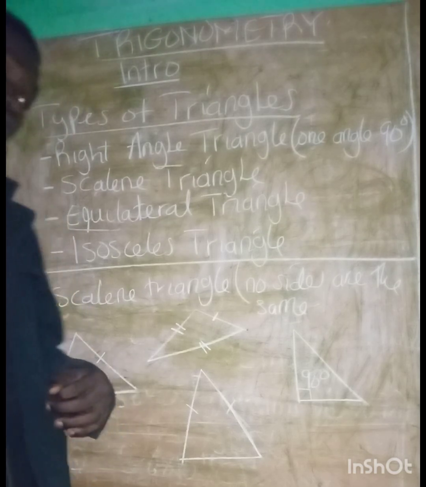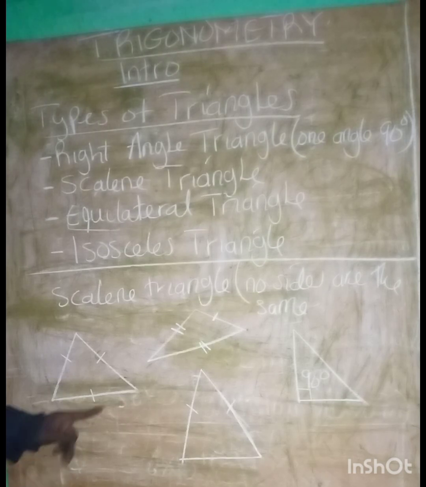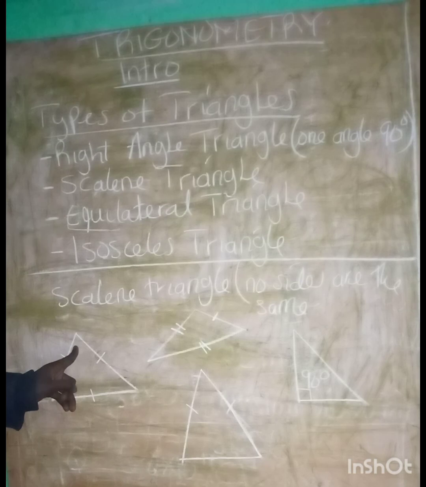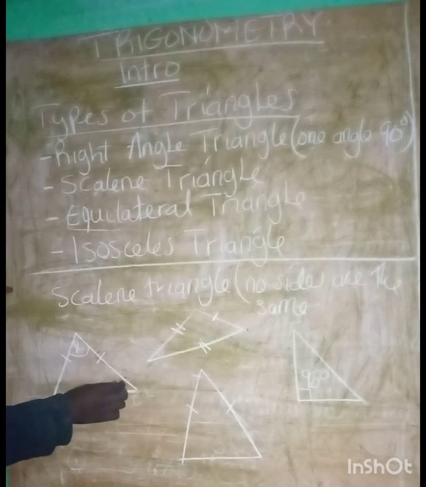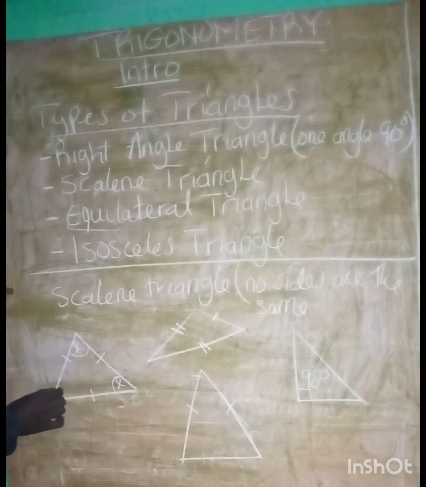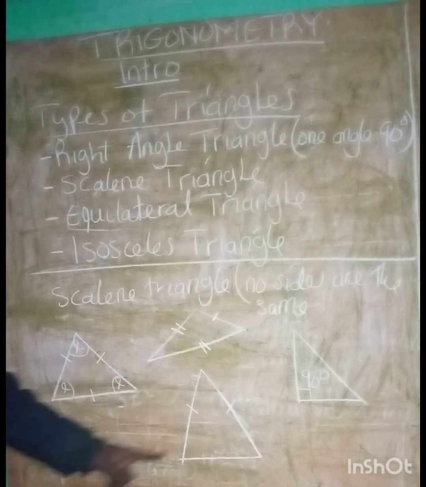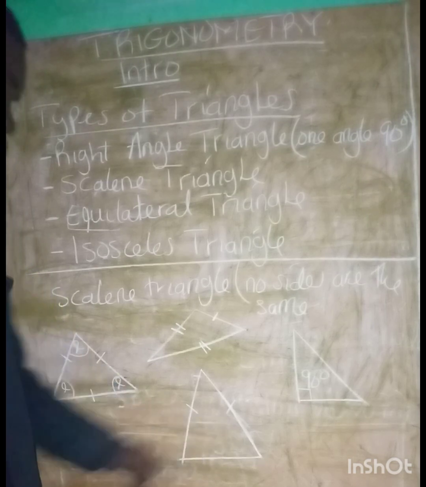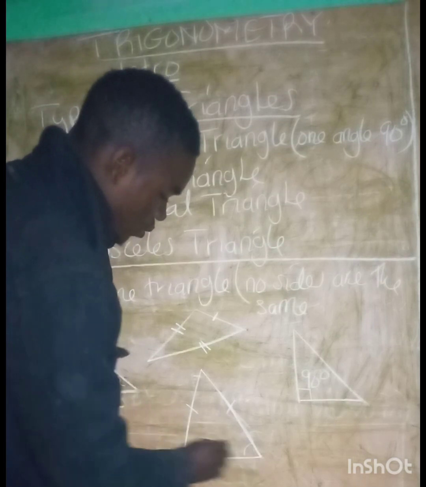Later on, we shall see that all the angles of the equilateral triangle are the same. If I call this angle alpha, this will also be angle alpha, and this will also be angle alpha. All the angles are the same. For an isosceles triangle, only two angles are the same.